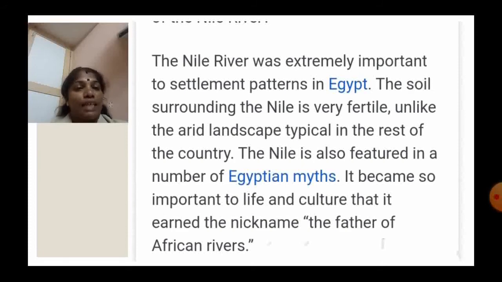The soil surrounding the Nile is very fertile, unlike the arid landscape typical in the rest of the country, and most of the parts very close to the Nile are fertile. The Nile is also featured in a number of Egyptian myths, and it became so important to life and culture that it earned the nickname the father of African rivers.